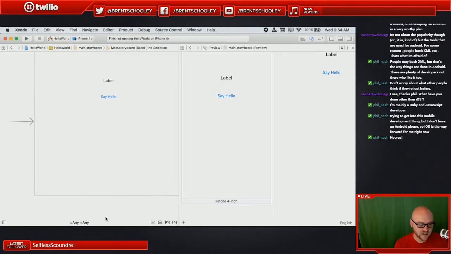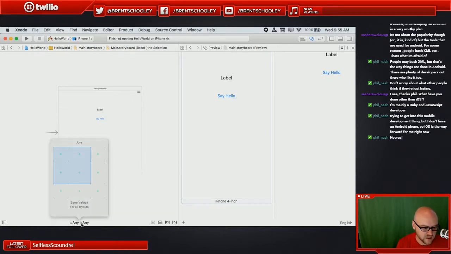And how exactly did we do that? Well, we did that with the auto layout constraints. What if we wanted to specify a certain constraint for when this went into landscape? Maybe in landscape mode, instead of things being centered or being so far down the page, maybe we wanted to move them up a little bit. Let's see what that would look like. So this down here is what is called the size class selector. And what we currently have it set to is any width, any height. So no matter what the layout is, these are the basic constraints.